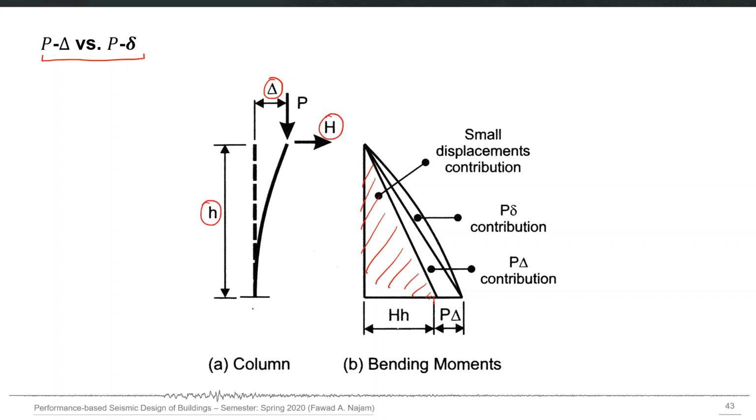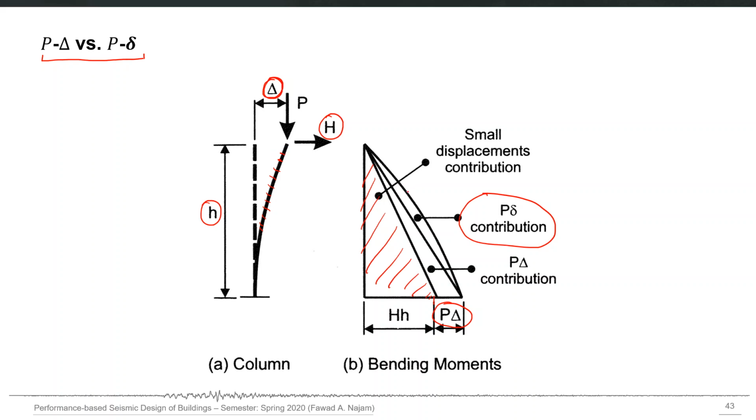When you consider the P capital delta, you will have an additional, secondary moment, which is equal to P times capital delta, and that will obviously be a linear relationship in this bending moment diagram. The small P delta contribution is along the member itself, and this is due to the member's own deformation also. Because when you are using the nodal displacement, you are not considering the element deformation at each level. In small P delta analysis, you are also considering the element deformation along the length. And if you consider that,